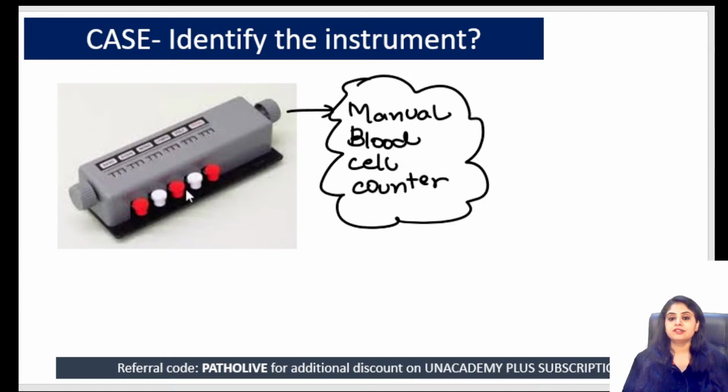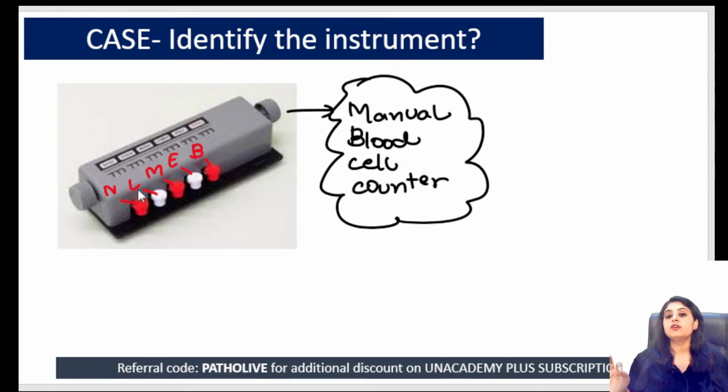So over here this looks something like a piano key. So every key is for one cell. Like for example, this key is for neutrophil. This is for lymphocyte, this is for monocyte, this is for eosinophils, this is for basophils. So every key, you have more keys also. There are some 8 key, 10 key counters also. So more keys can also come if you want to count blasts, myelocytes, metamyelocytes. So there are lots of keys that can come.